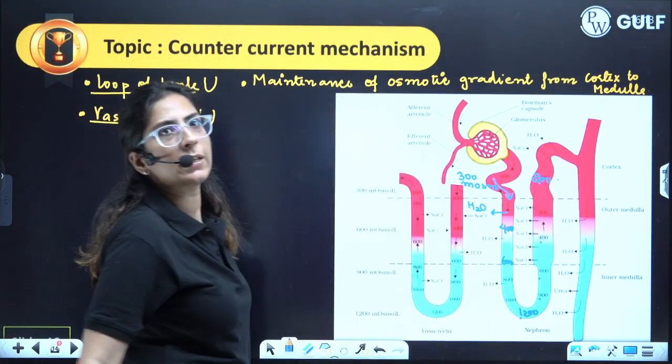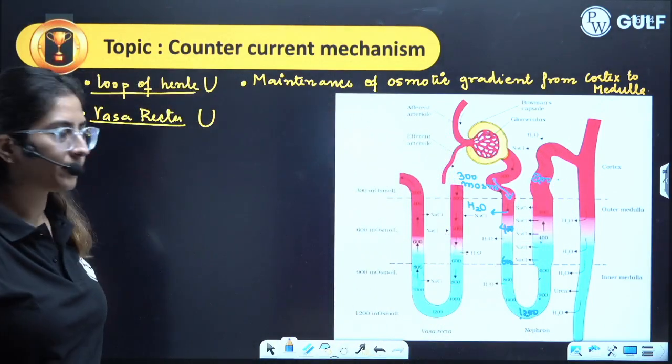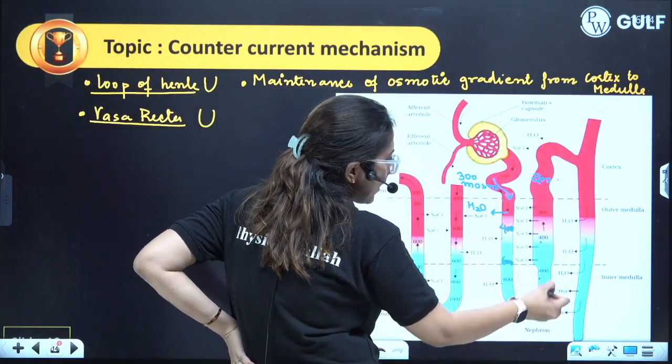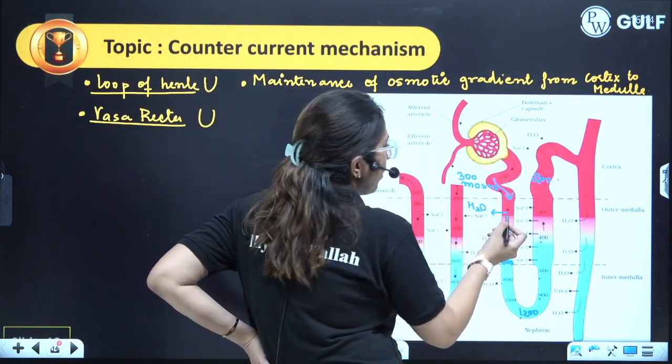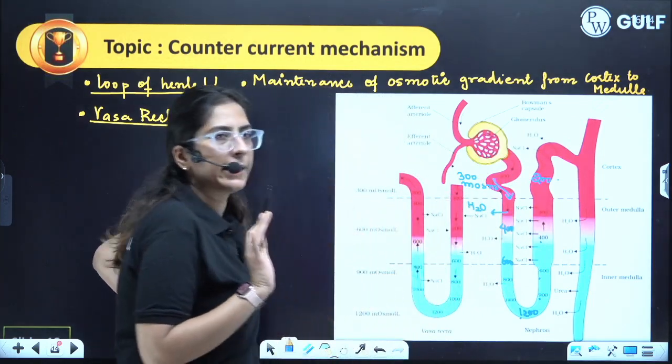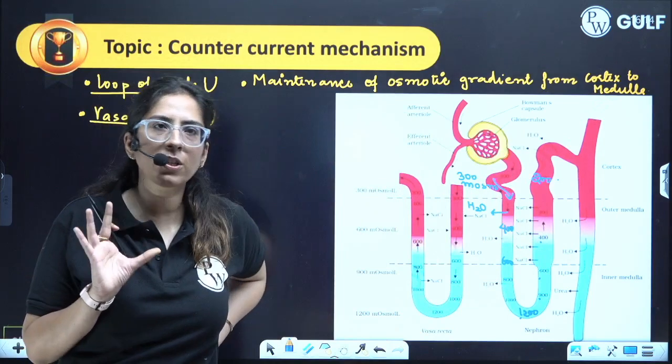It will become 200. Clear? Now, there is an increase in osmolarity and there is a decrease in osmolarity. From here the water comes out, from here the NaCl comes out. Clear? This proximity is clear.